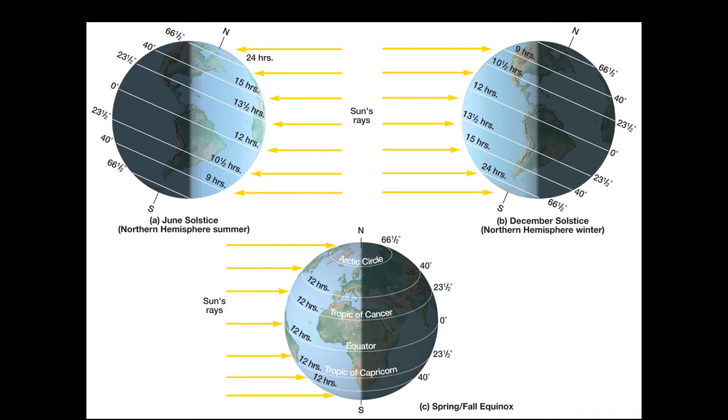And what happens during equinox? Sun rays are falling directly over the equator. Hence, all the regions will have 12 hours of day and 12 hours of night. I hope this is clear to you all.